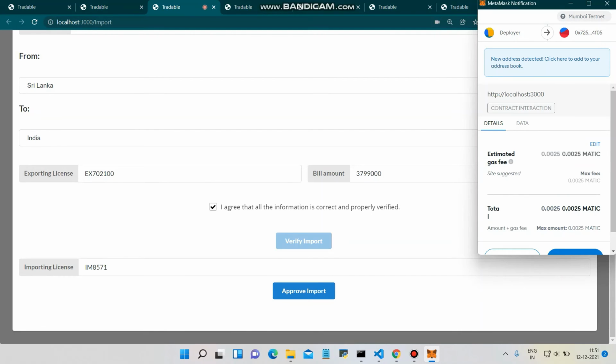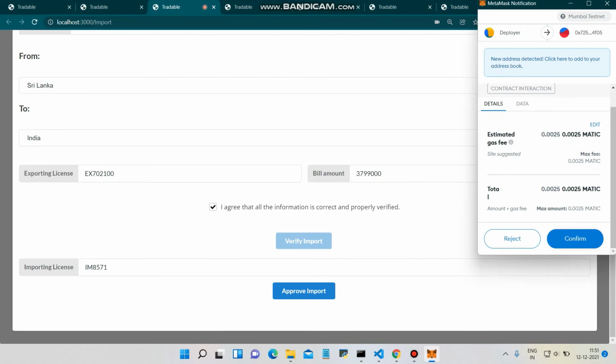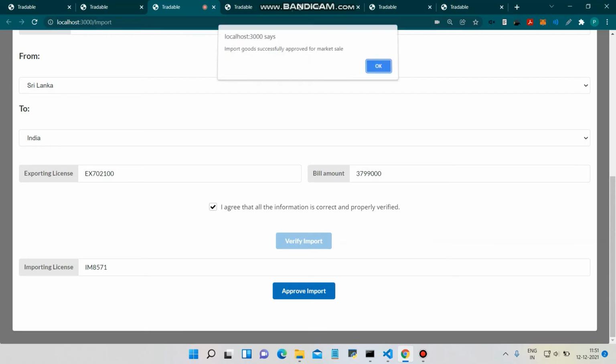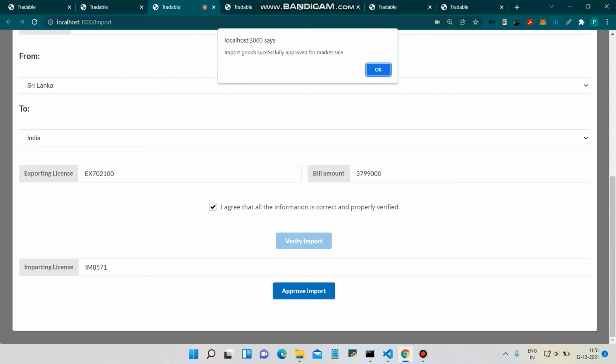As you can see, the contract is deployed on the Mumbai testnet, and now we will approve this transaction. This transaction happens in the background, as this is a blockchain based project. Every transaction is recorded onto the public ledger. It may take around 5 to 7 seconds, or a maximum of 10 seconds. As you can see, the imported goods are successfully approved for market sale.